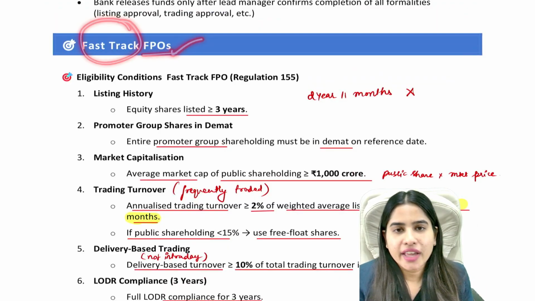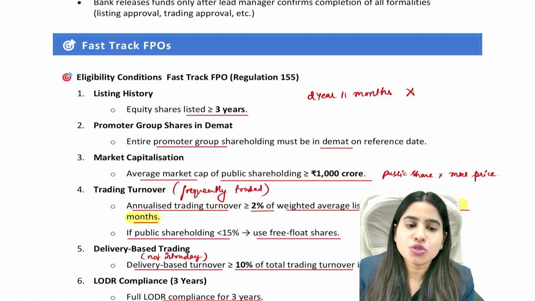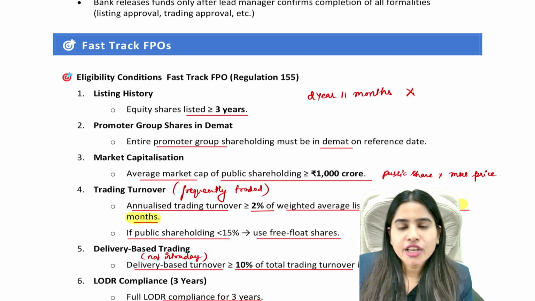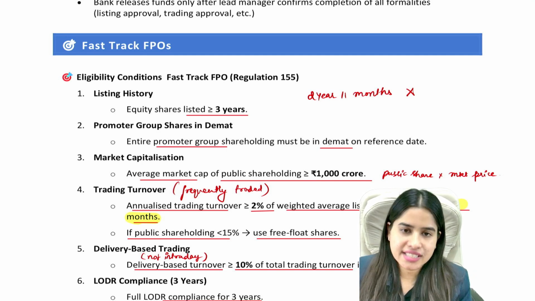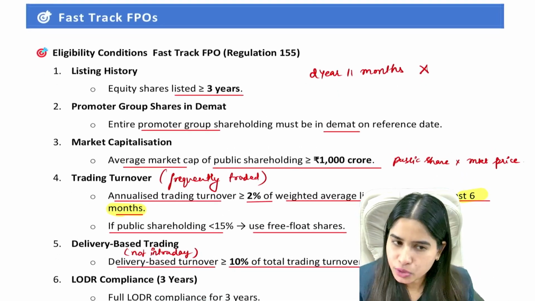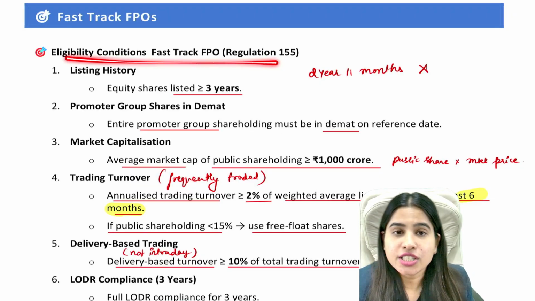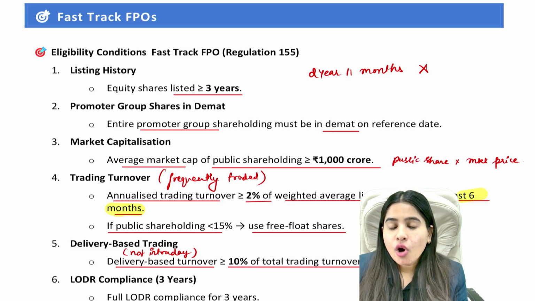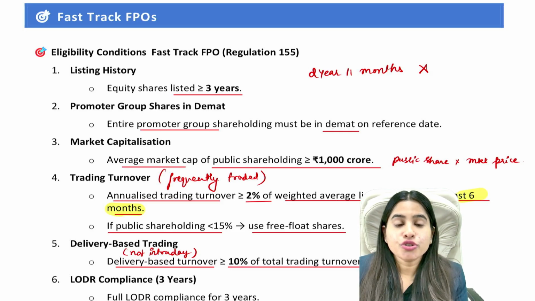Fast track means where you don't need to file the draft prospectus to SEBI. Without going through that process of draft prospectus, you can directly go ahead with the listing and you can go ahead with the FPO. So it takes less time to complete. But you should be eligible to make fast track FPO. There are some eligibility conditions given. In order to make fast track FPO, you should be eligible.